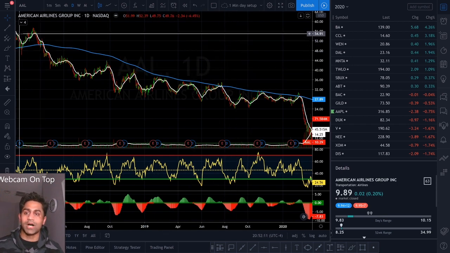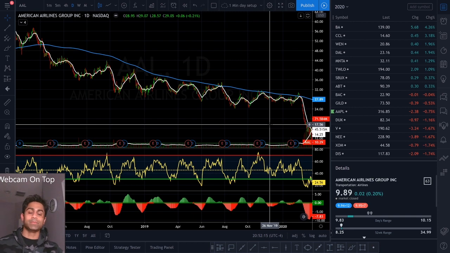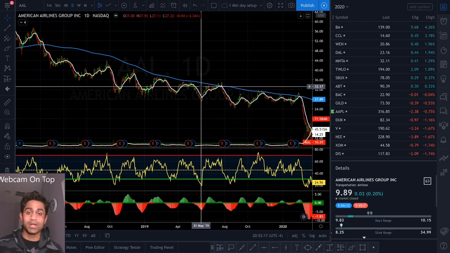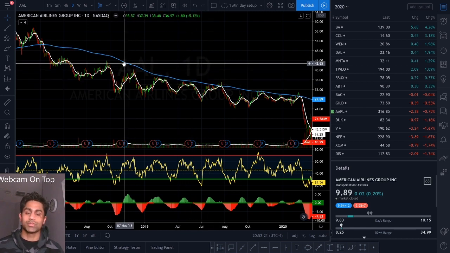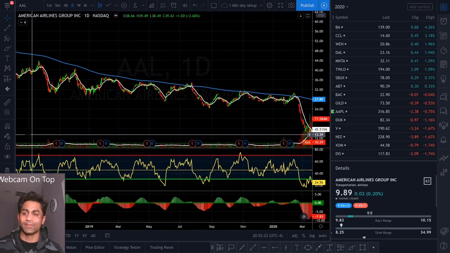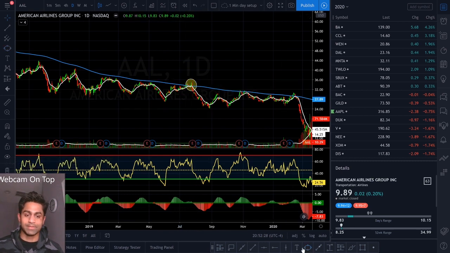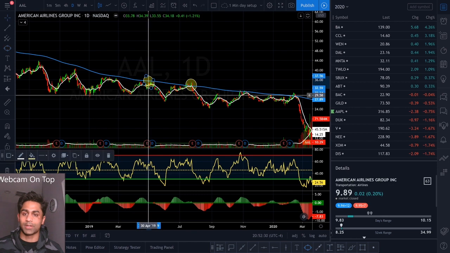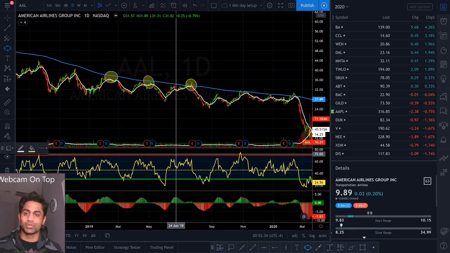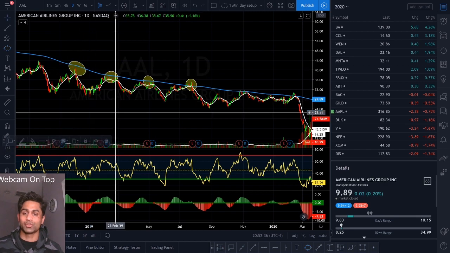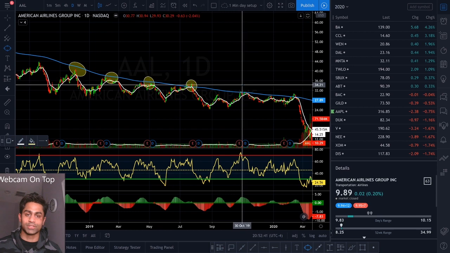So it starts at the top left of my screen and it goes all the way to the bottom right, and they have been consistently making lower highs and lower lows, along with the fact that they have been trading below their 200 moving average, which is the blue line, and has acted as a very clear form of resistance for the stock multiple times that I can highlight for you guys, where the stock pushes up to that level and then gets rejected and is not able to break out of that 200 moving average. So that is a very clear form of resistance for the stock.